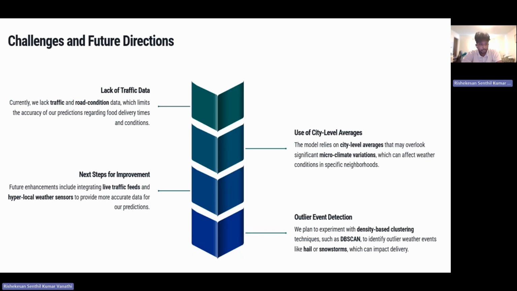And what are the challenges I faced? I did not have the road traffic condition data or city-level live traffic feeds. If I could get live weather and traffic data, I could combine them and do the detection, then clustering and prediction again, so that we could see what the real-time difference is in the data. I think that's all in my project.